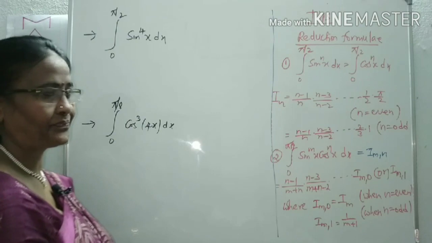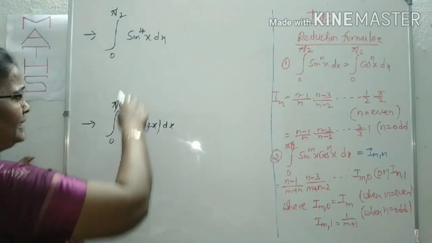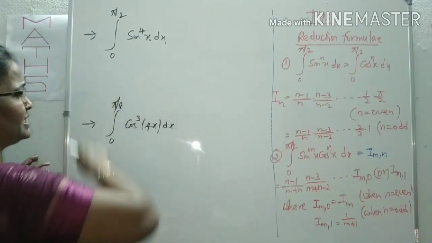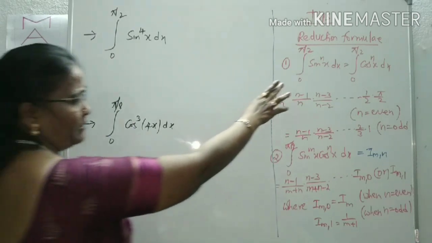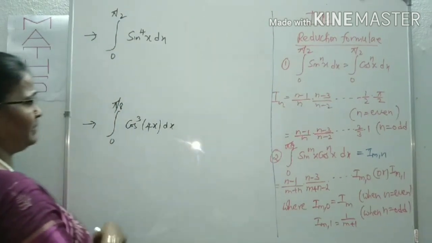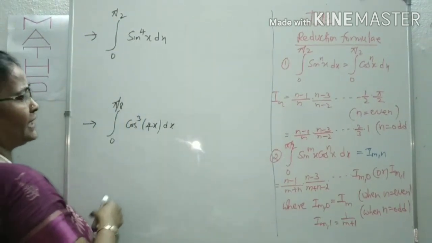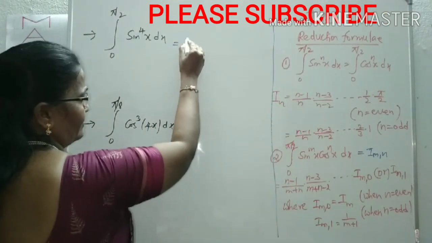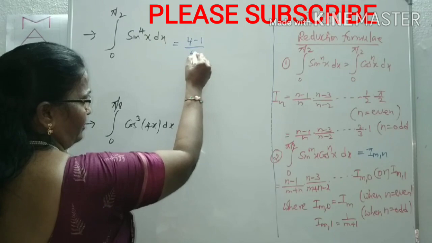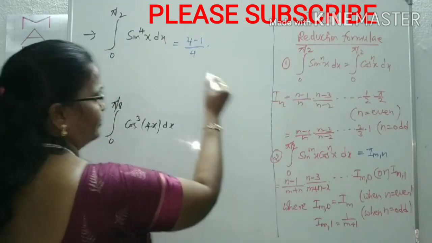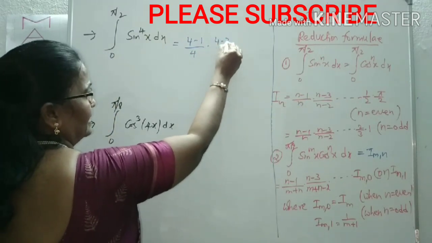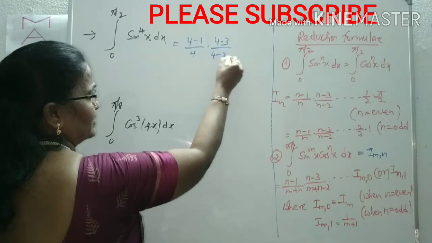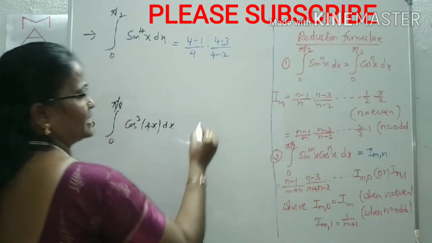So first of all, come to this question. Integral of sine power 4 x between the limits 0 to pi by 2. It is clearly in the form of sine power n of x only, but in place of n, what is there? 4. According to that formula, what is the answer? n minus 1, 4 minus 1 by 4. Then 4 minus 3 by 4 minus 2.